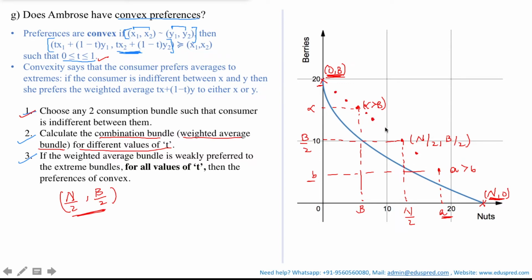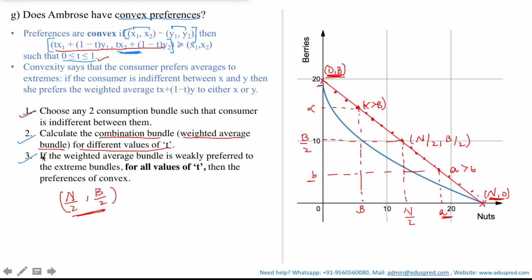And since t is a real number, there would be an infinite number of combination bundles, which would look like this, and would eventually trace out to a line. And as you can see, this combination bundle is nothing but the equation of your line. Now we have calculated all the combination bundles and we saw that these combination bundles would eventually trace out to this straight line, which is lying between these two extreme bundles.